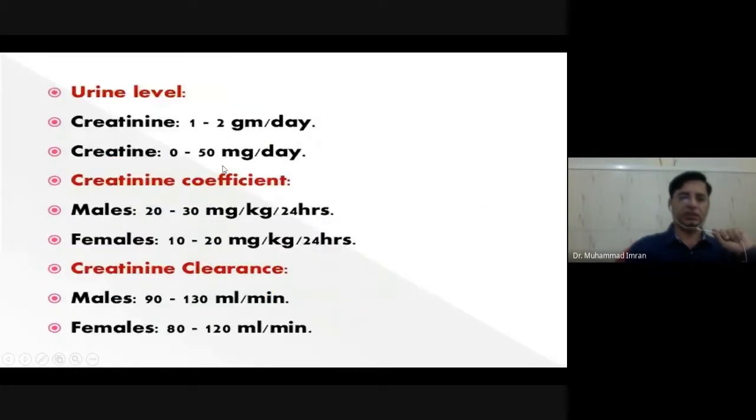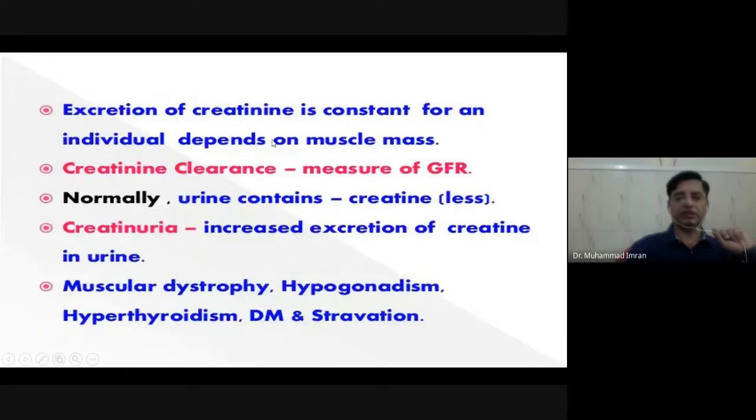Here you can see the creatinine 1 to 2 gram per day and creatine 0 to 50 milligram per day. Creatinine coefficient, male and female: male have higher and female has lower. Creatinine clearance, male 90 to 130 ml per minute, this represents the glomerular filtration rate. Female 80 to 120 ml per minute. Excretion of creatinine is constant for an individual and depends on the muscle mass. Creatinine clearance is a measure of glomerular filtration rate, which is the important parameter.